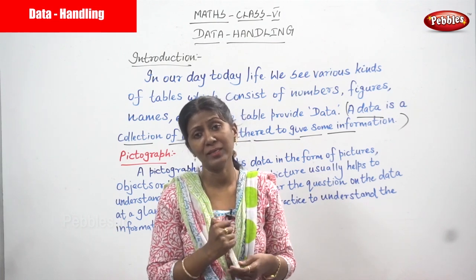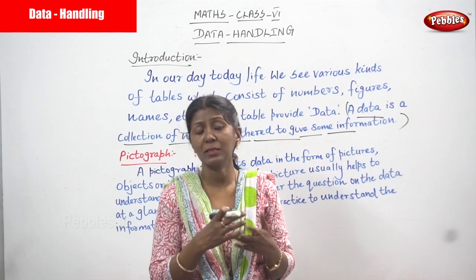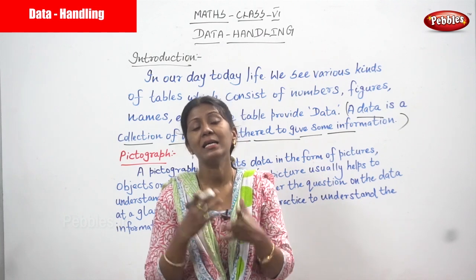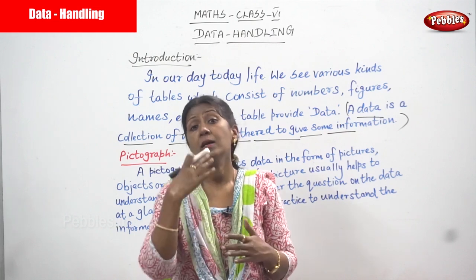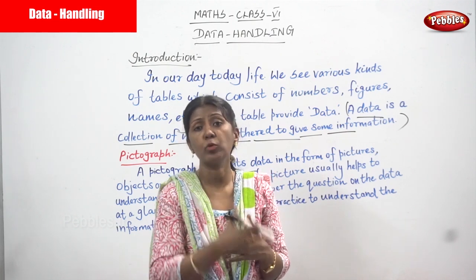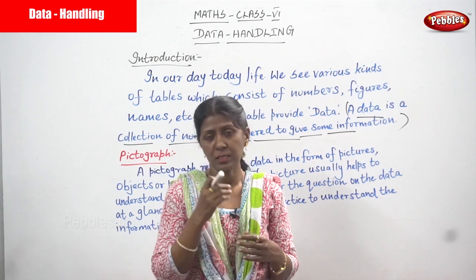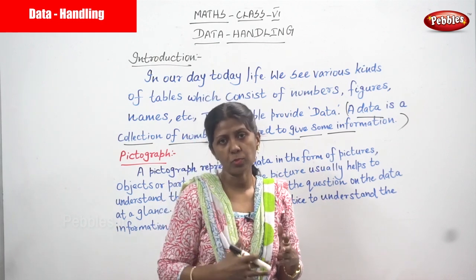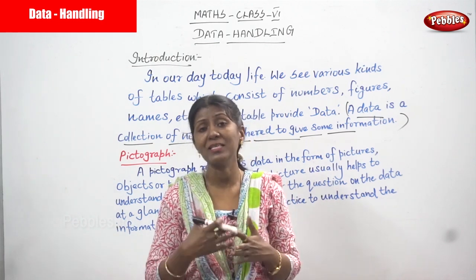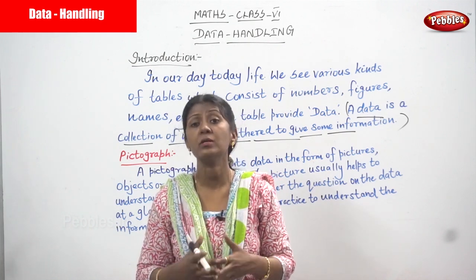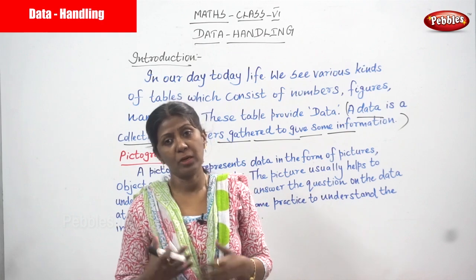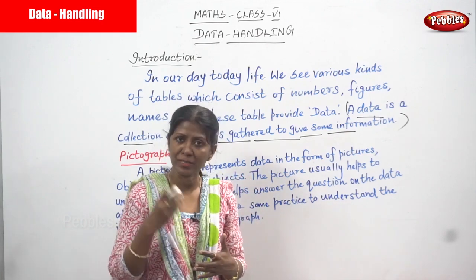For example, in Tamil Nadu, how many people are living in this state, that is very important. So we are collecting the information about the people of this particular state. This is what we are doing. So data means we are collecting many data about many people or many other particular topics.